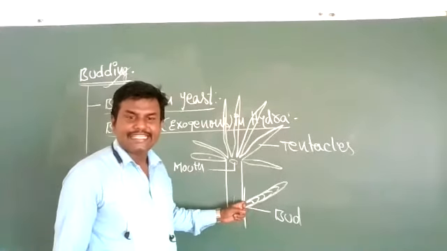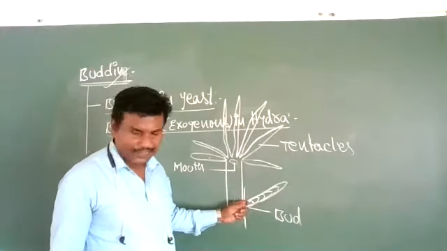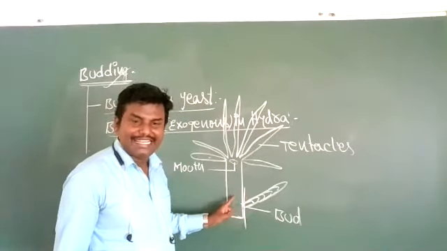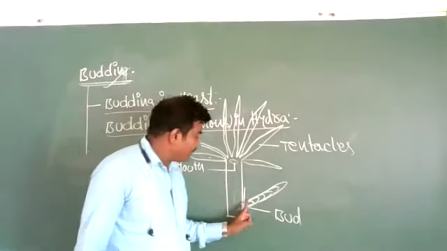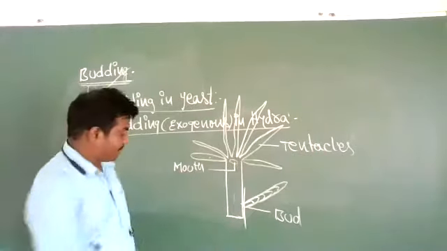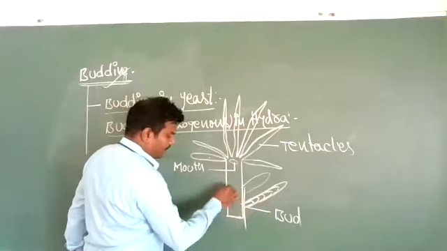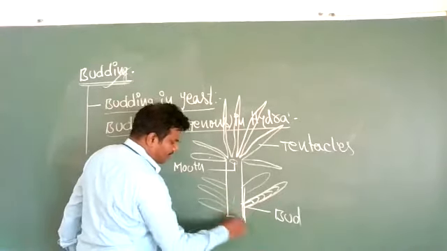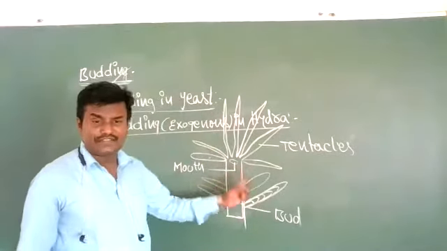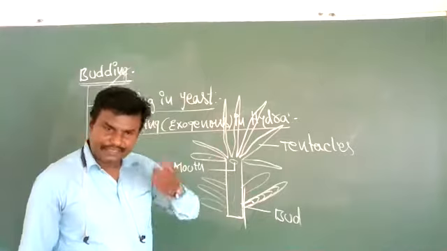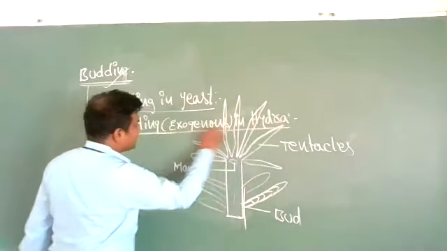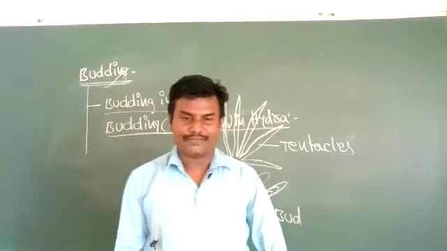After differentiation, it will be cut off and develop as a new individual. Like that, buds are formed on any part of the external surface of the parent body. That is called budding, and in Hydra it is exogenous.